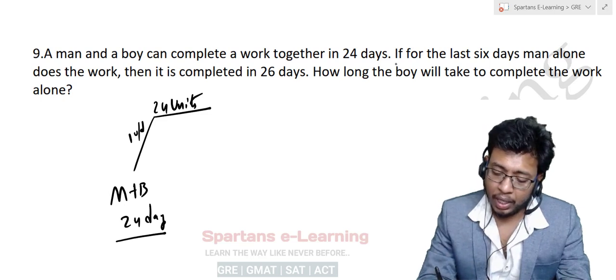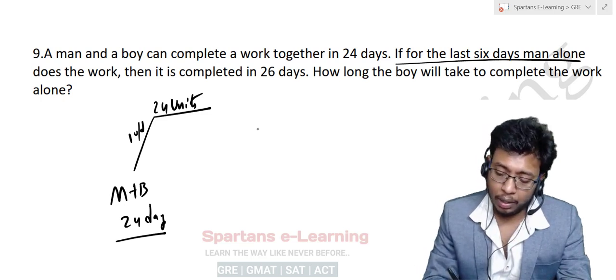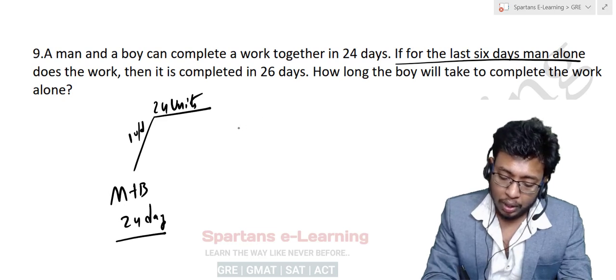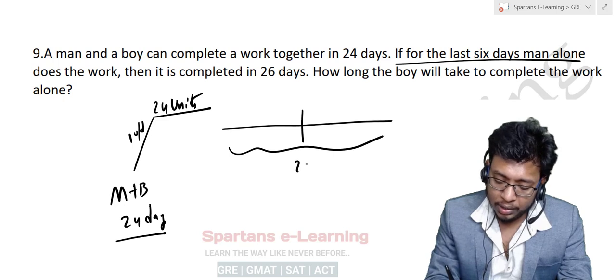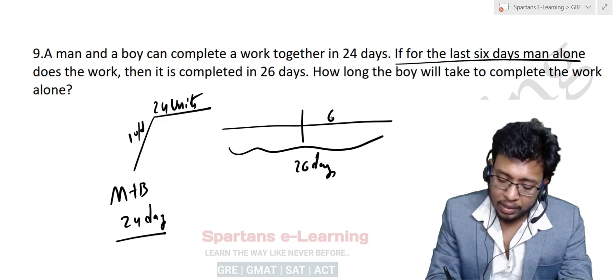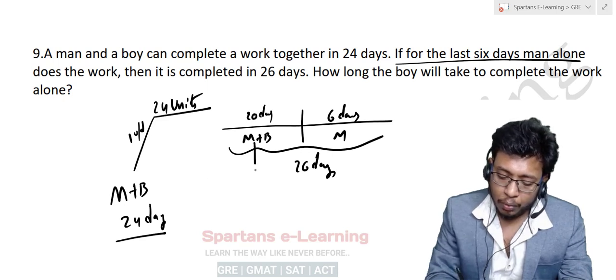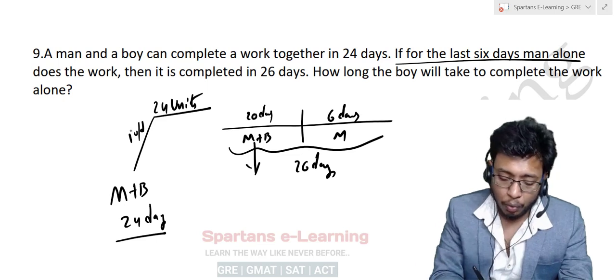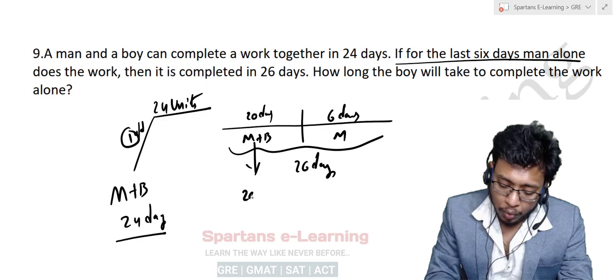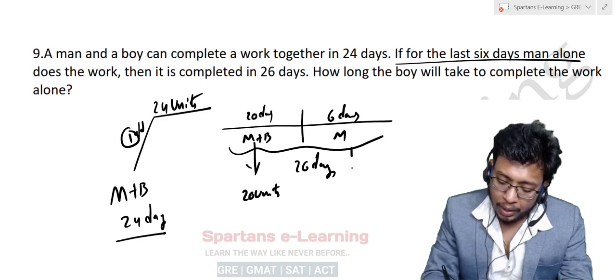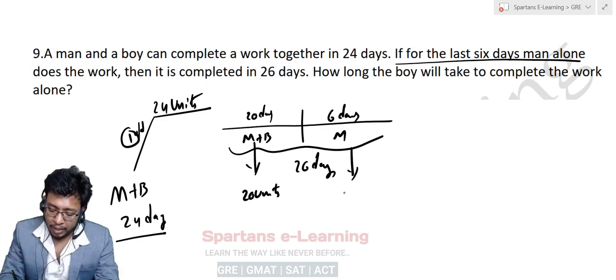It is said that for the last 6 days man alone worked, and the total work is completed in 26 days. Total work is done in 26 days, and in the last 6 days only the man worked. So that means for 20 days the man and boy worked. In 20 days how much work will they finish? In one day they finish 1 unit, so in 20 days they finish 20 units. So in the last 6 days the man finished 4 units. That is the meaning of this.